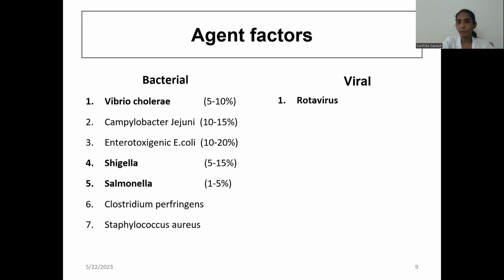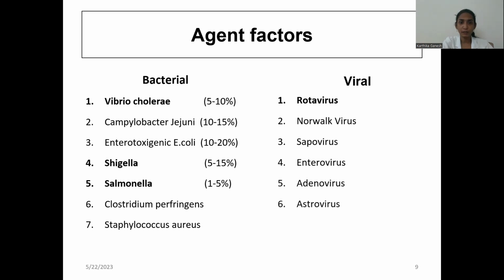Viral causes, the most common are rotavirus, norovirus, sapovirus, enterovirus, adenovirus, astrovirus. Vibrio cholerae, Shigella, and Salmonella are highlighted because these are the most common causes which lead to complications, sudden dehydration complications. That is why it is highlighted.